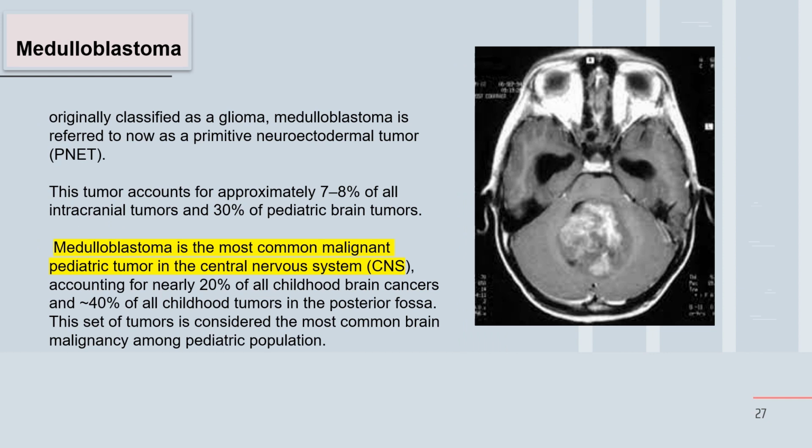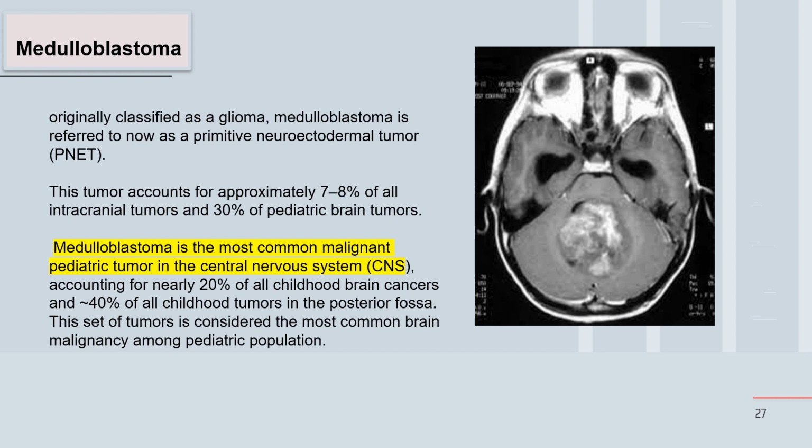About medulloblastoma. Originally, it was classified as a glioma. Medulloblastoma is referred to now as a primitive neuroectodermal tumor. This is part of the embryological remnant or embryological beginning of the neuroectoderm.